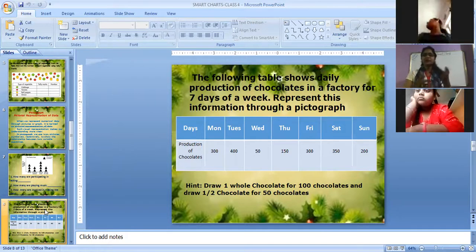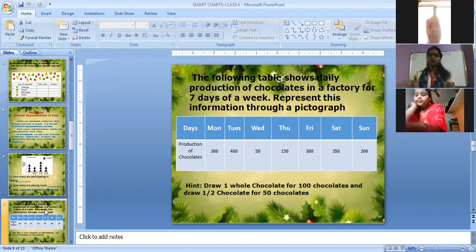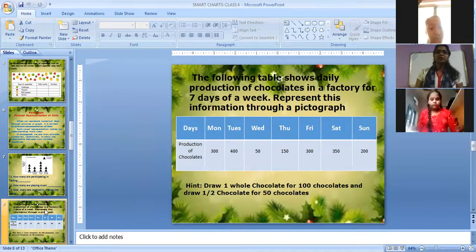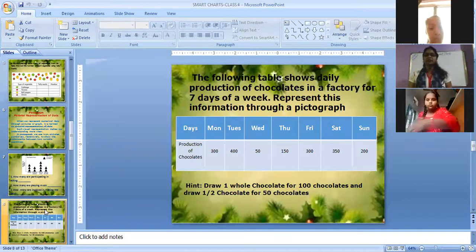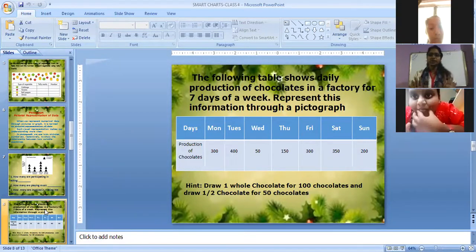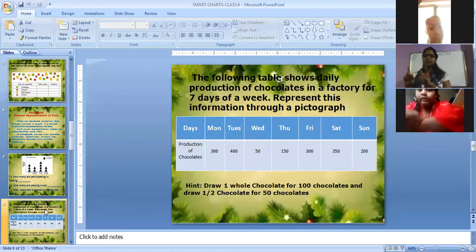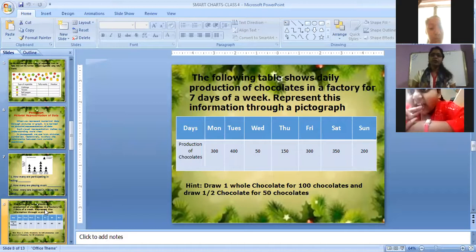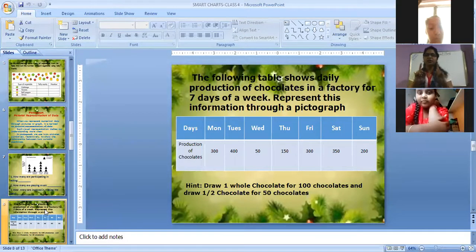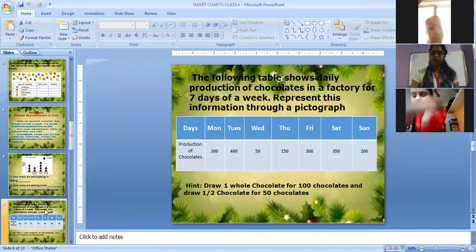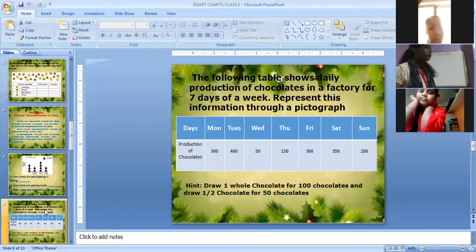So, for you people, these factory people are producing chocolates. The following table shows daily production of chocolates in a factory for 7 days of a week. For 1 week, every day, how many chocolates are produced is given. Represent this information through a pictograph. So now, days are given: Monday, Tuesday, Wednesday, Thursday, Friday, Saturday, Sunday. Production of chocolates. On Monday, how many chocolates? On Tuesday, how many chocolates? Everything is given. You have to show this in the pictograph. How to show this? So let us learn that today.